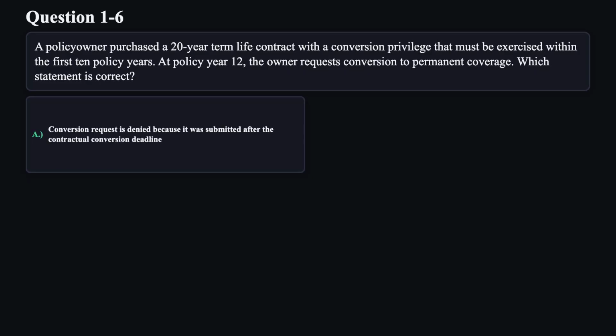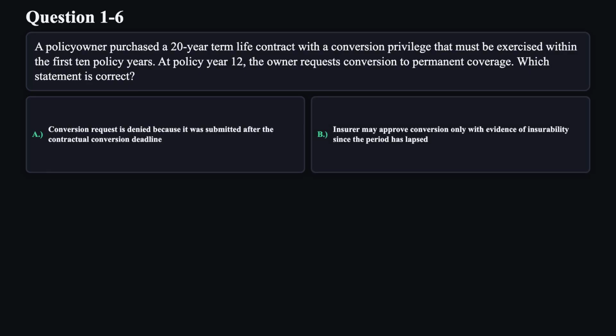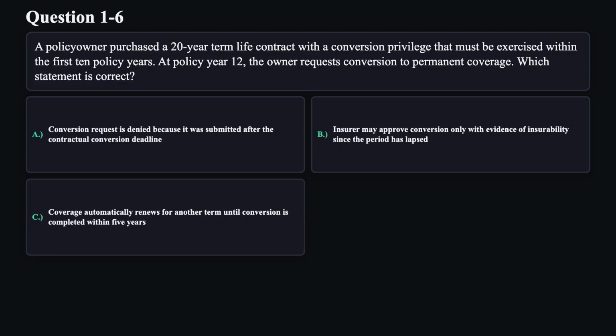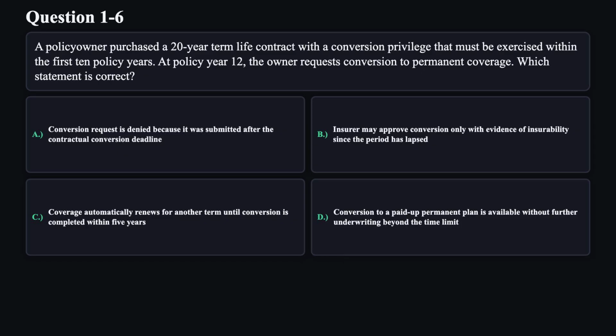Conversion request is denied because it was submitted after the contractual conversion deadline. B. Insurer may approve conversion only with evidence of insurability since the period has lapsed. C. Coverage automatically renews for another term until conversion is completed within 5 years. D. Conversion to a paid-up permanent plan is available without further underwriting beyond the time limit.